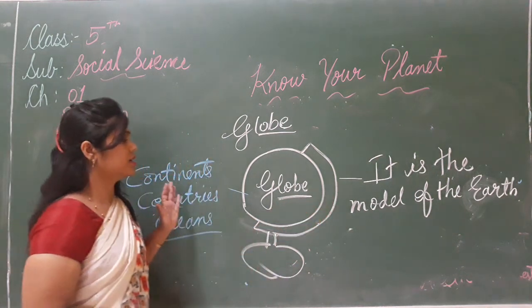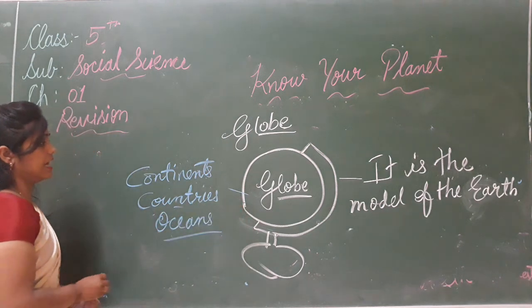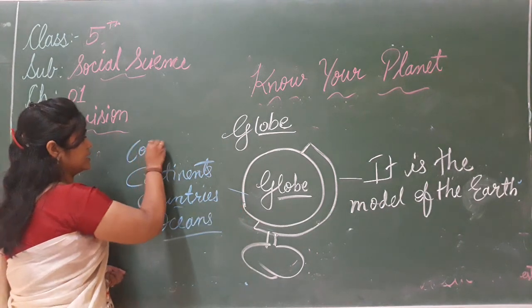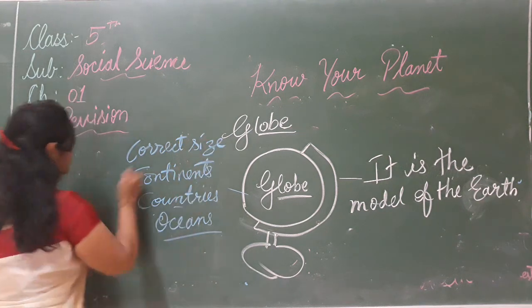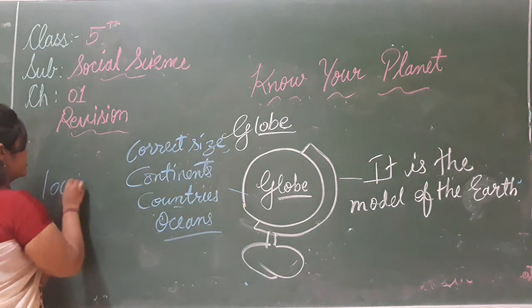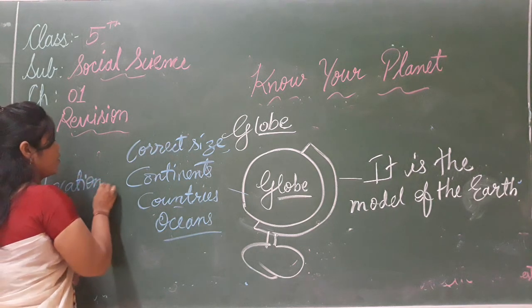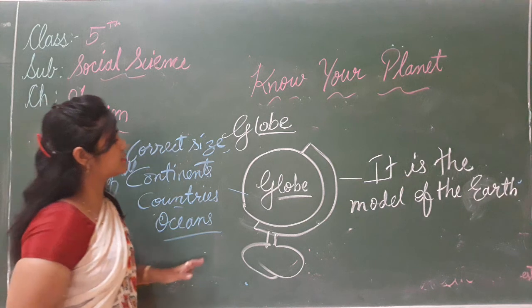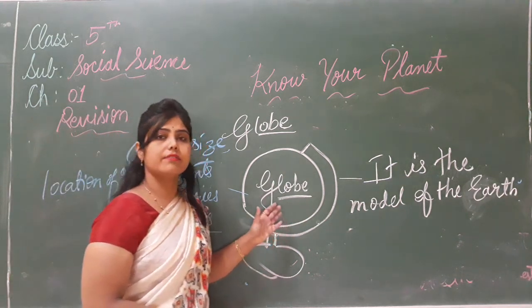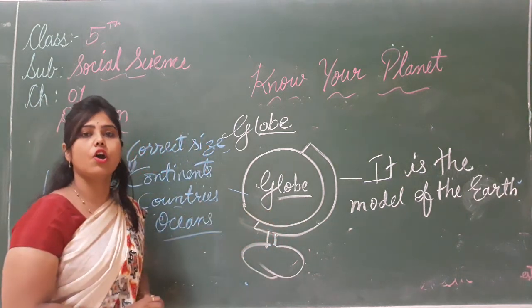So we can see the earth by this globe. We can see the correct size and location of all continents, oceans, countries by the help of globe.